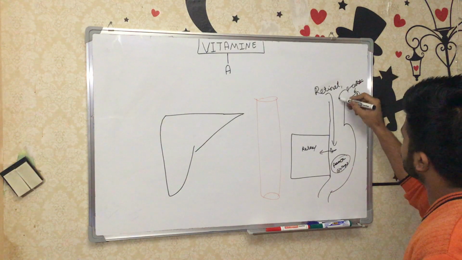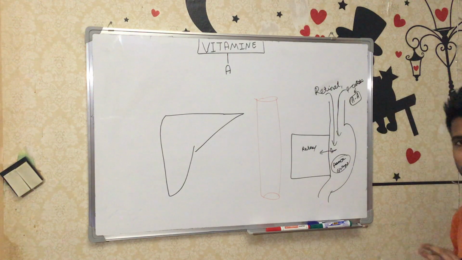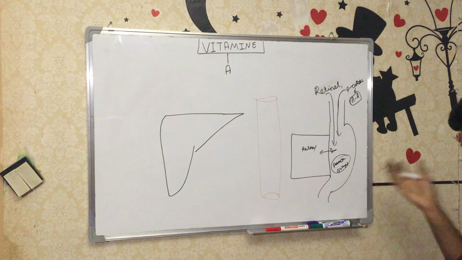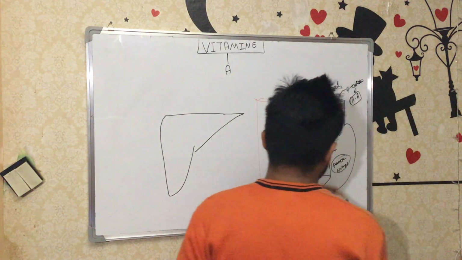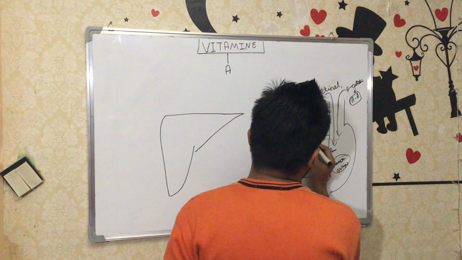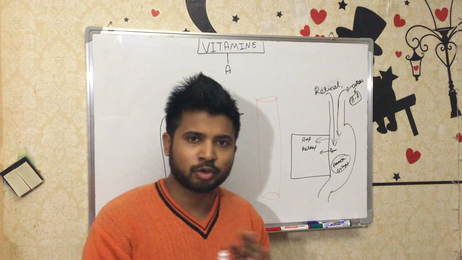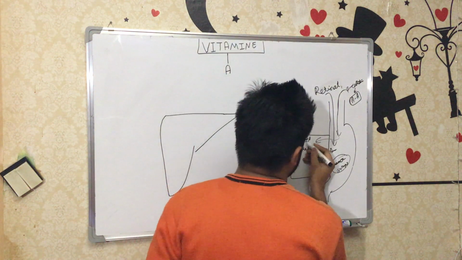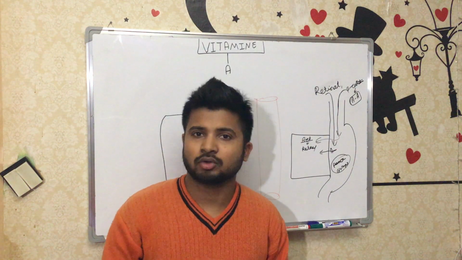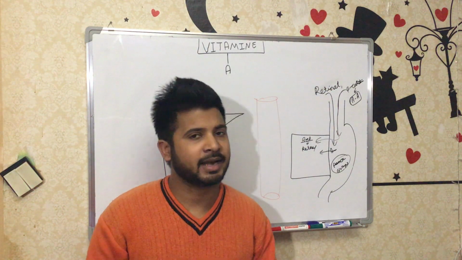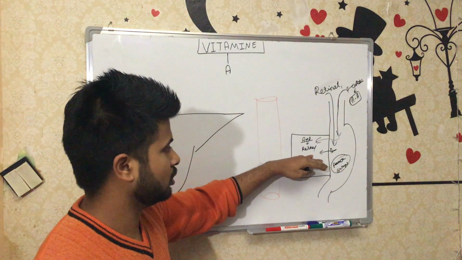So you can remember, retinol will be absorbed in the mucosa of the GIT. Another source is beta carotene, the plant source. Beta carotene does not have a long chain fatty acid, so here no pancreatic enzyme is needed. It will be absorbed directly in the GIT without any problem. Beta carotene has the retinol form, but eventually after the absorption it will again convert to retinol. This means the final absorbed form is retinol, both from beta carotene, the plant source, and the animal source.